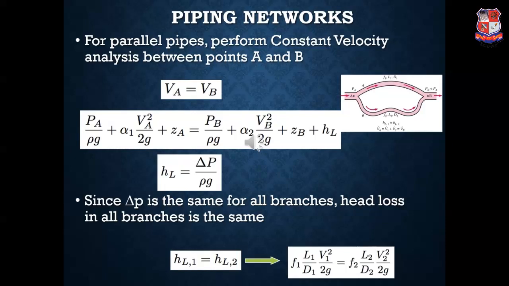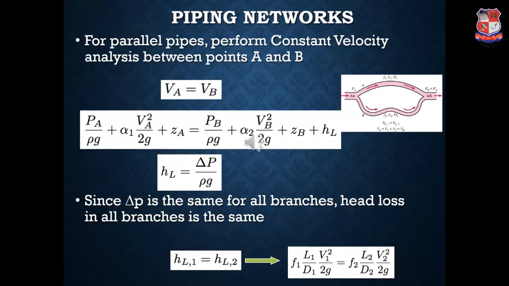Now, for parallel pipes, we have to perform a constant velocity analysis between point A and point B. Hence, we are considering velocity at point A equal to velocity at point B, that is, VA is equal to VB. Hence, it is given as PA by rho g plus alpha 1 VA square by 2g plus ZA is equal to PB by rho g plus alpha 2 VB square by 2g plus ZB plus the head loss. Now, the head loss is given by delta P by rho g.